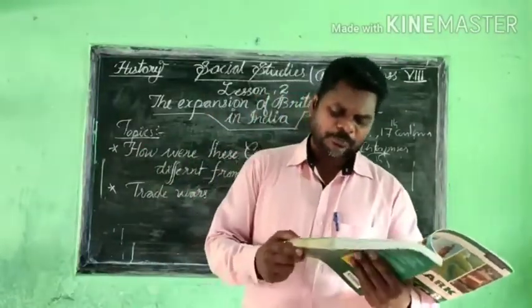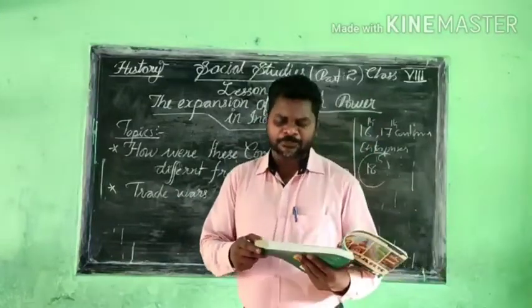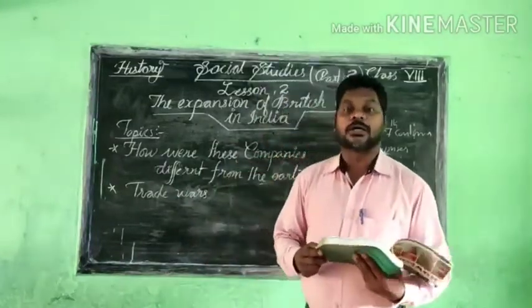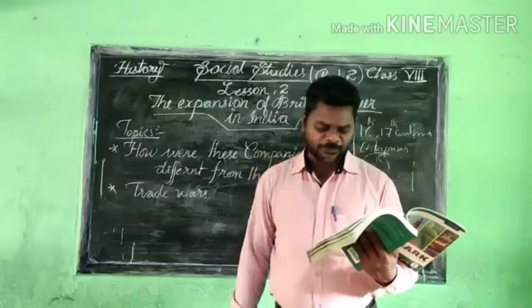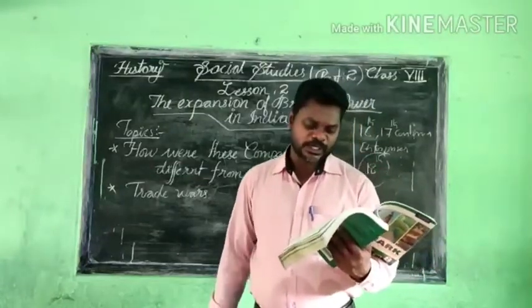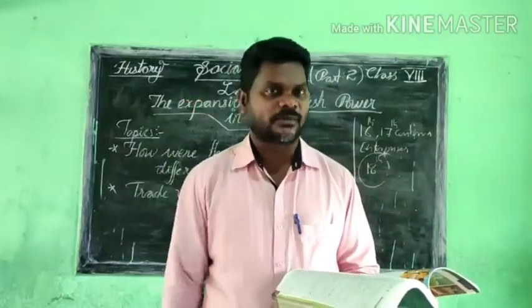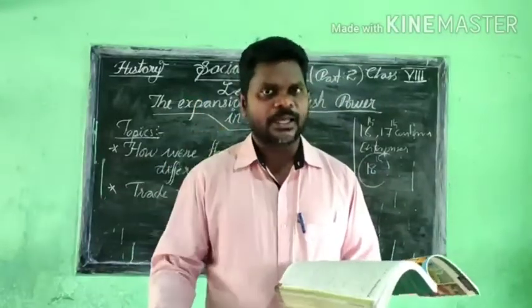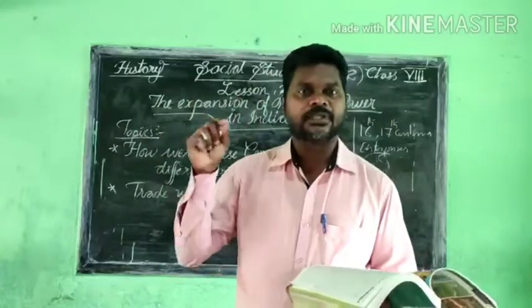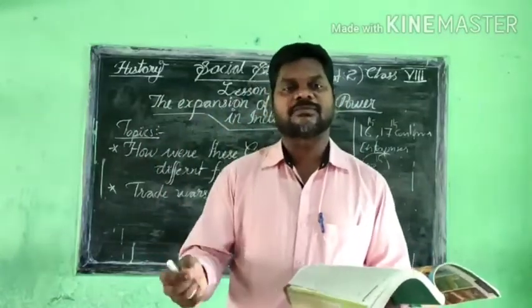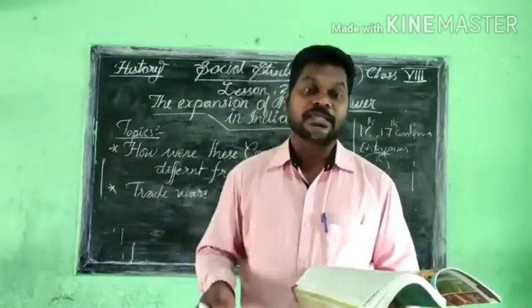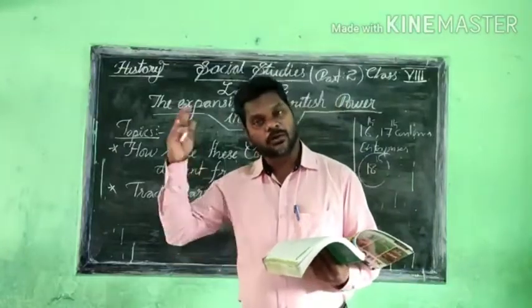So because of the government help, even in India they got very good political freedom, social freedom, and military power from their own government. You understand what I am saying? Not from India, but from their own governments helping these enterprises, the traders from France and Europe, and in the English East India Company, helped by their own government.